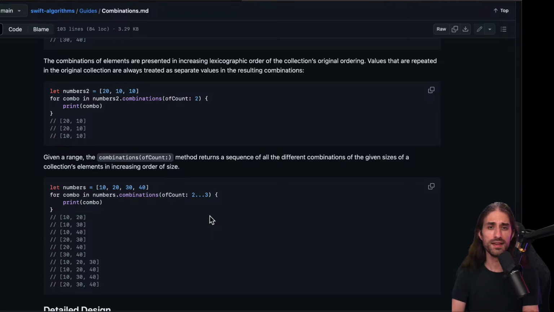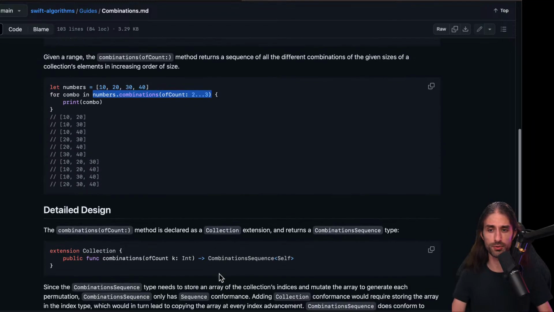I'm wondering, if you want to take a random combination, does it make sense to call this and then take a random element in the combination? Maybe also it's not the most optimized way of doing it. I'm not sure, but it could be an option.